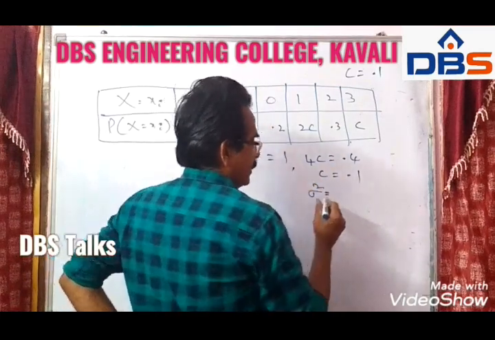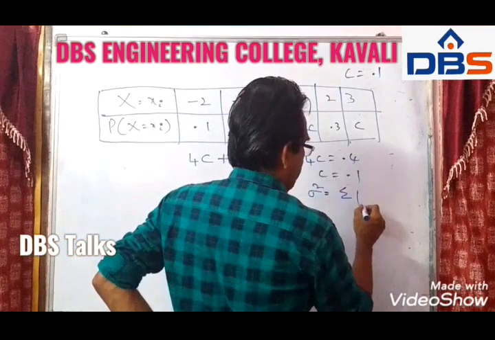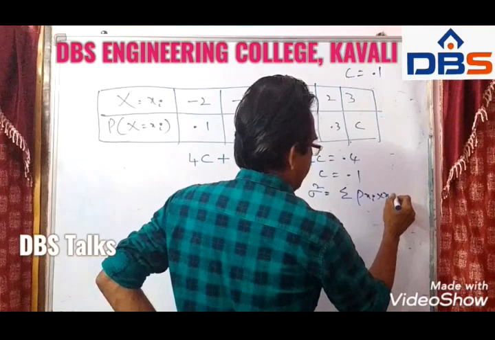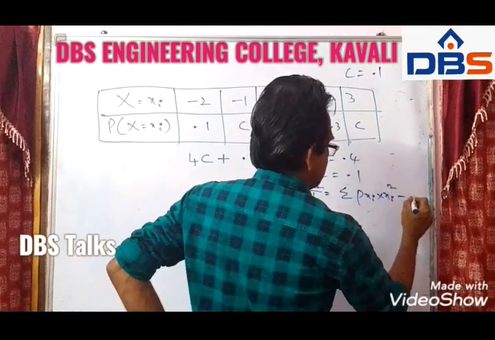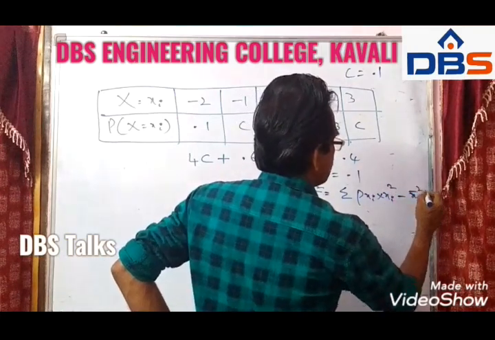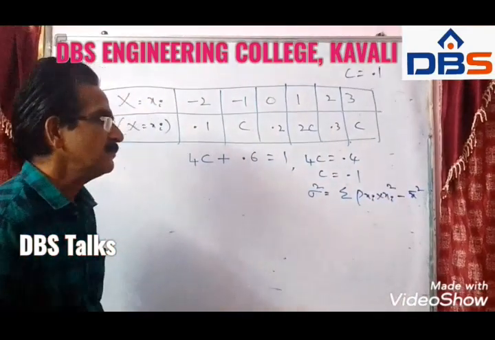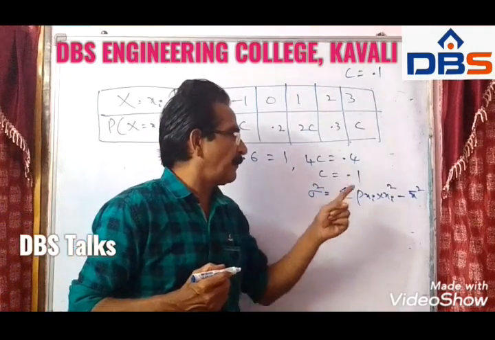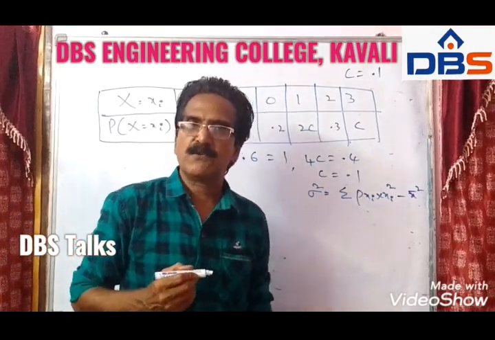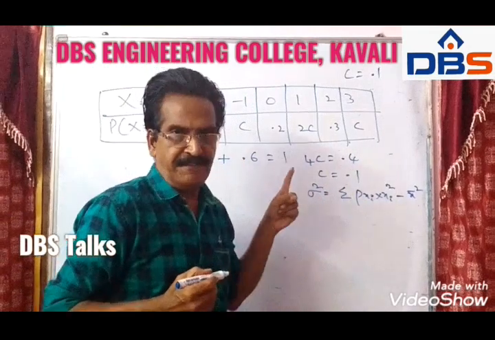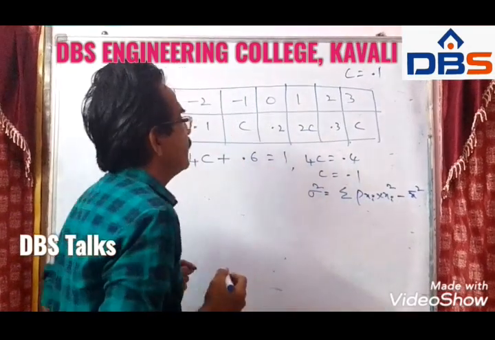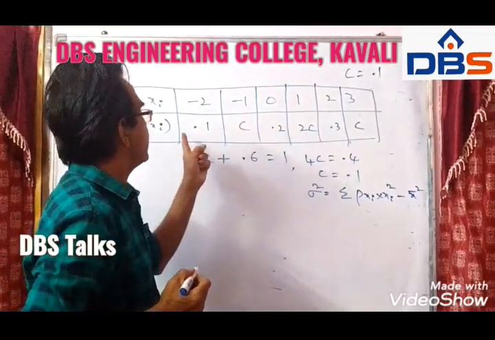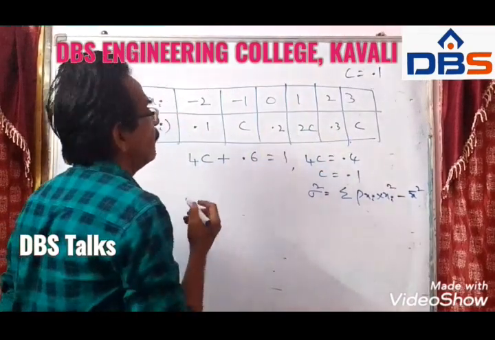Sigma square is equal to sigma pi xi square minus x bar square. This is the variance. Now let us substitute the value of C in this tabular form.